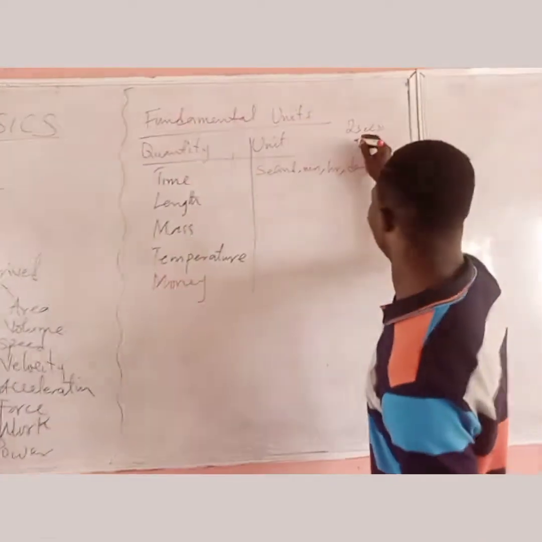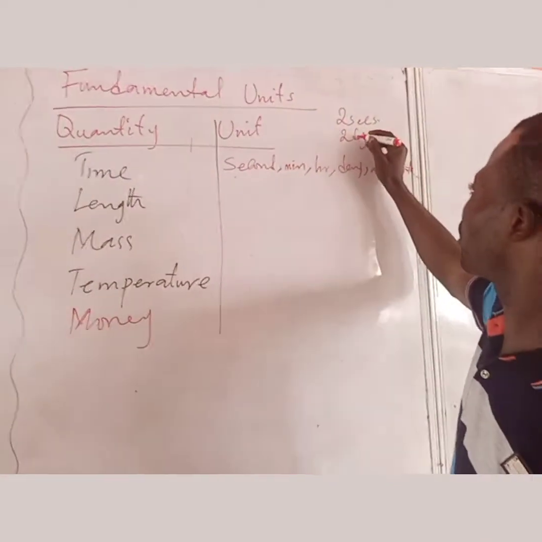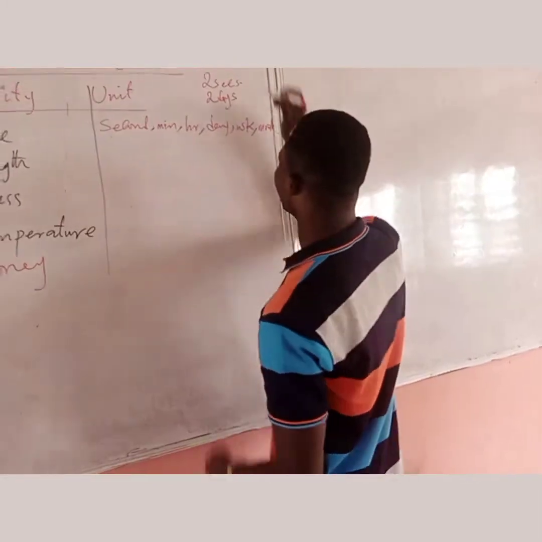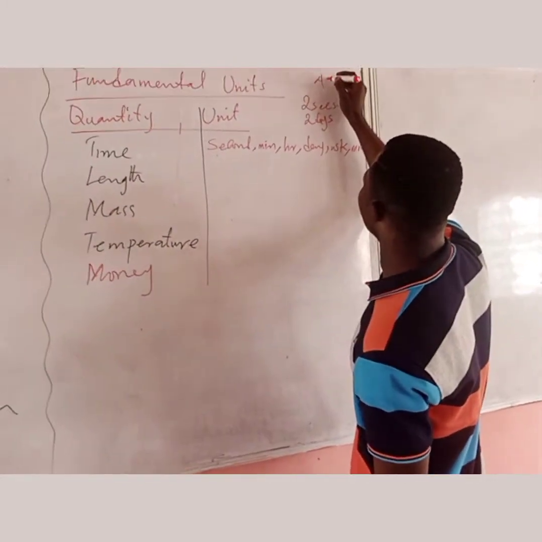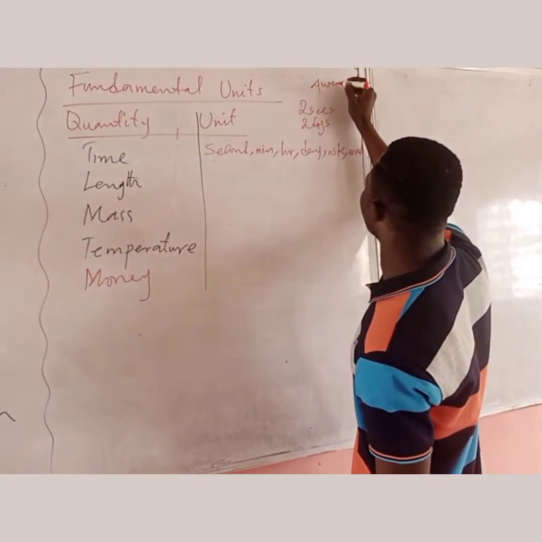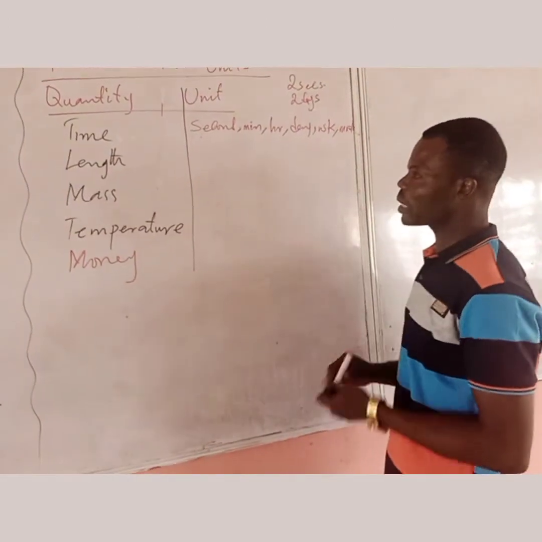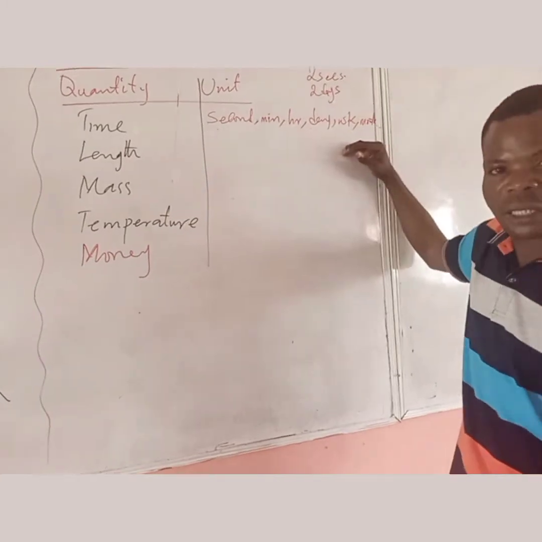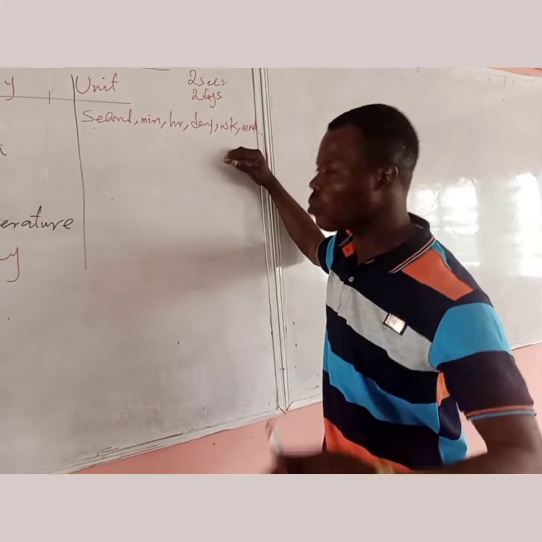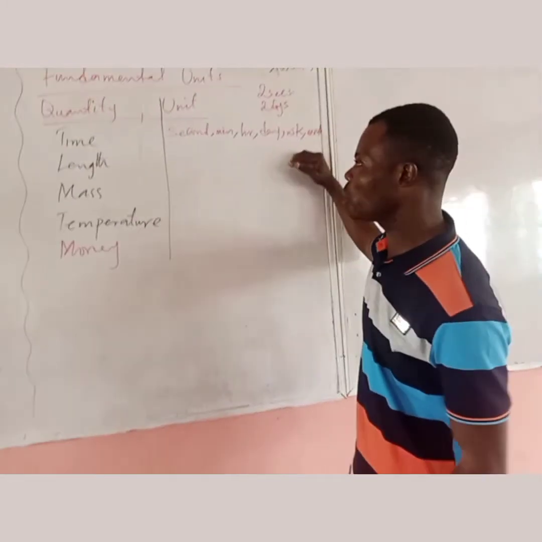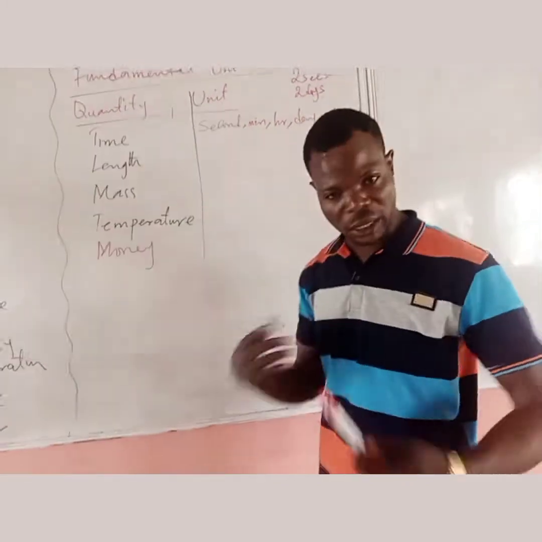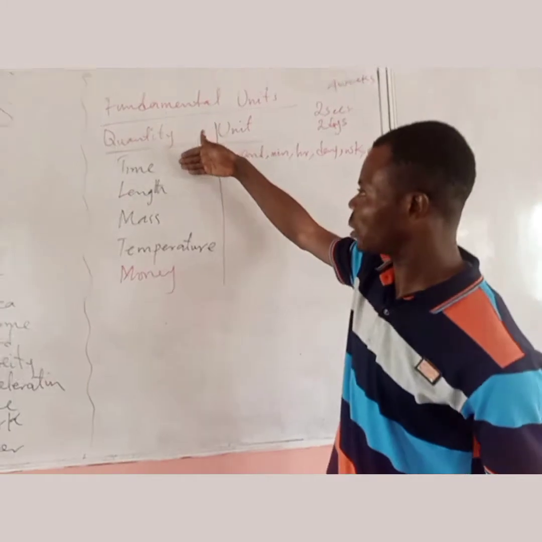If I write 2 days, I'm referring to time. If I write 4 weeks, it means I'm referring to time. So these are the units that tell us the particular quantity we are talking about, which is time. Anywhere we find second, minute, hour, days, etc., we are representing time.